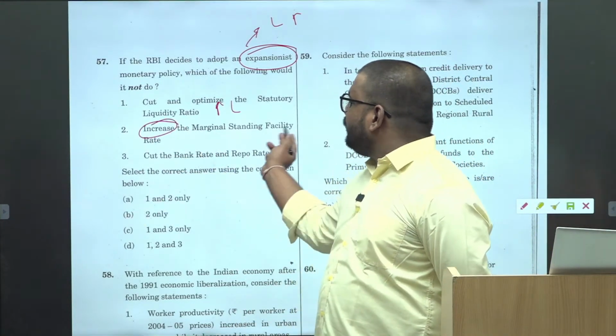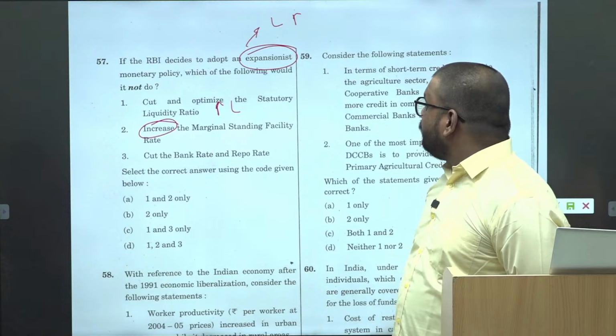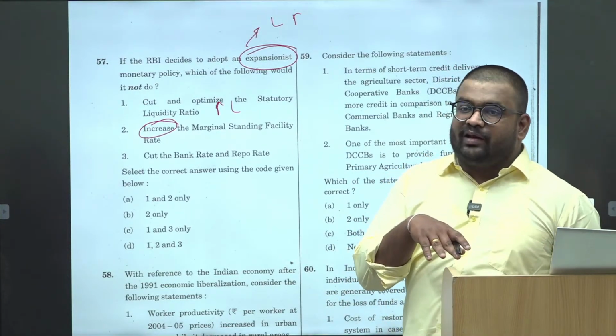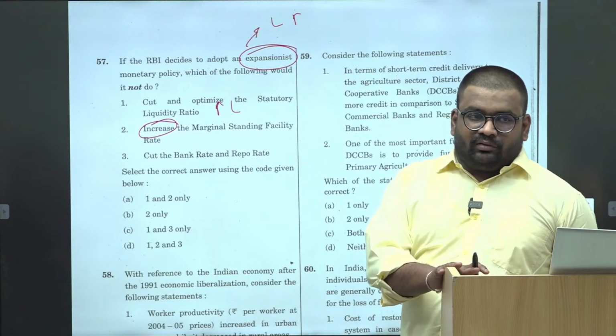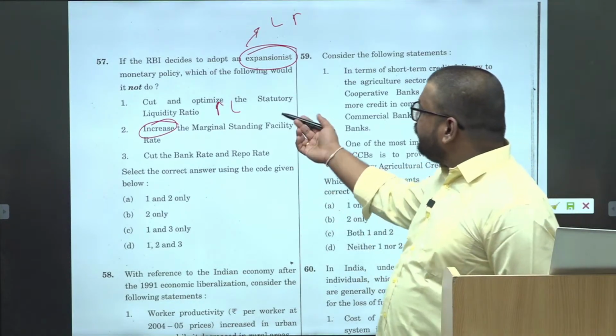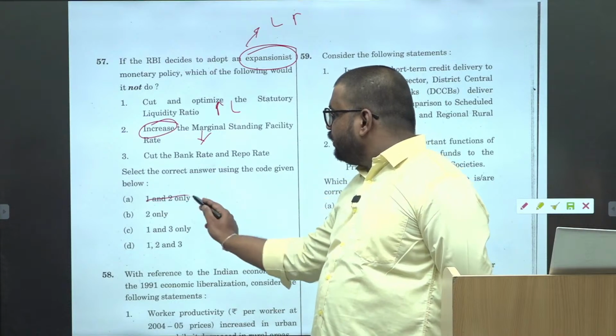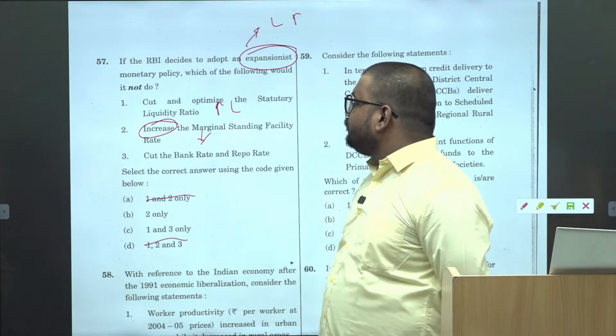Similarly, this is against that. If they increase MSF facility, then the liquidity with banks will decrease. Bank के साथ decrease हो गया तो market liquidity decreases. So these two are contradictory. तो ये दोनों तो साथ जा ही नहीं सकते.